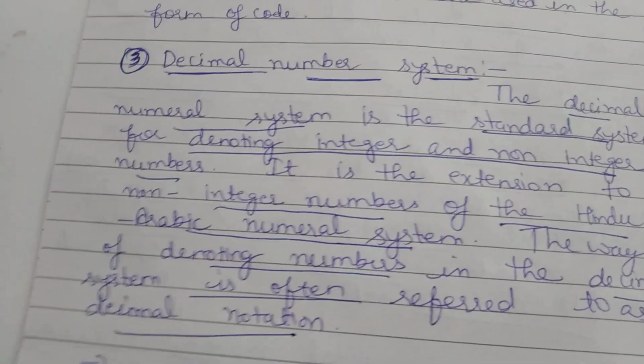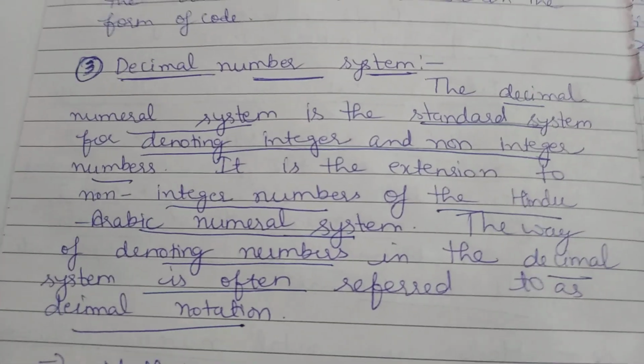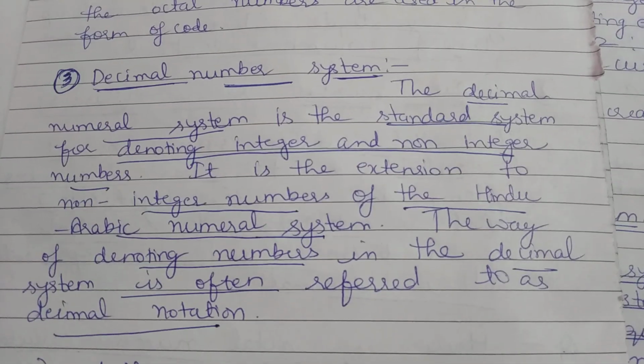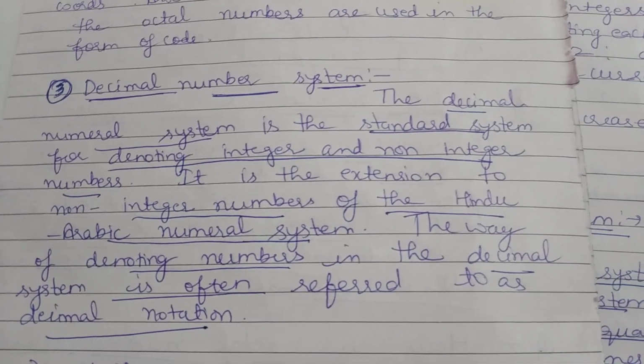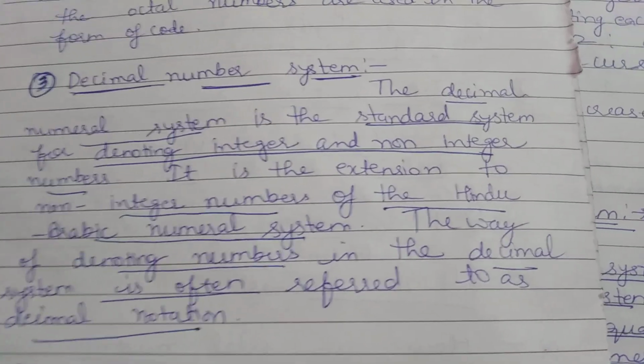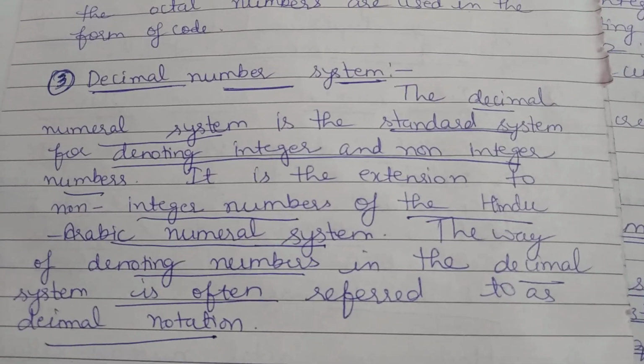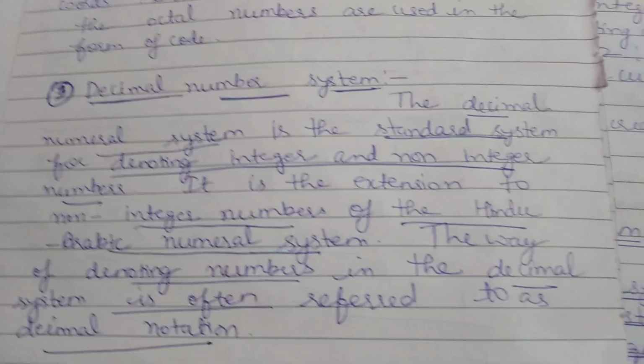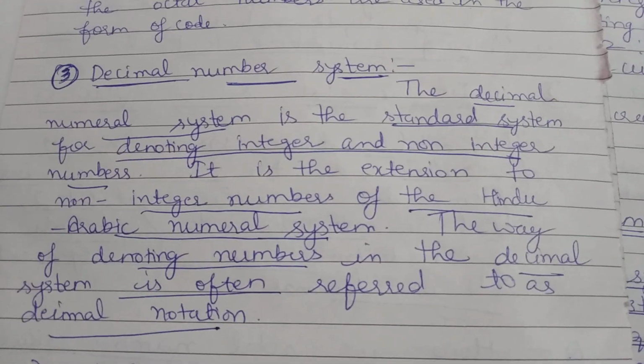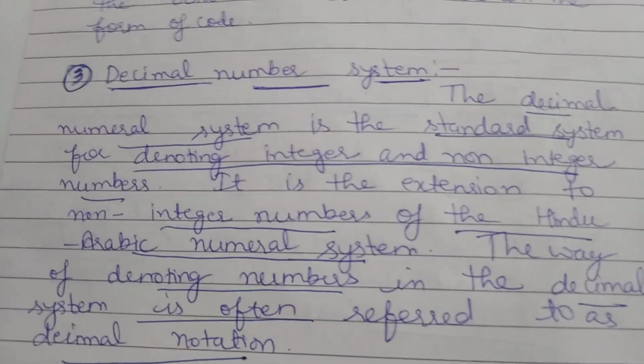These are some important points that I have described in another video: what are integers, what are non-integers, and what is the Hindu-Arabic numerical system. These are very important topics in maths, as you all know. For the extension of the Hindu-Arabic numerical system to non-integer numbers, the decimal number system is very important.